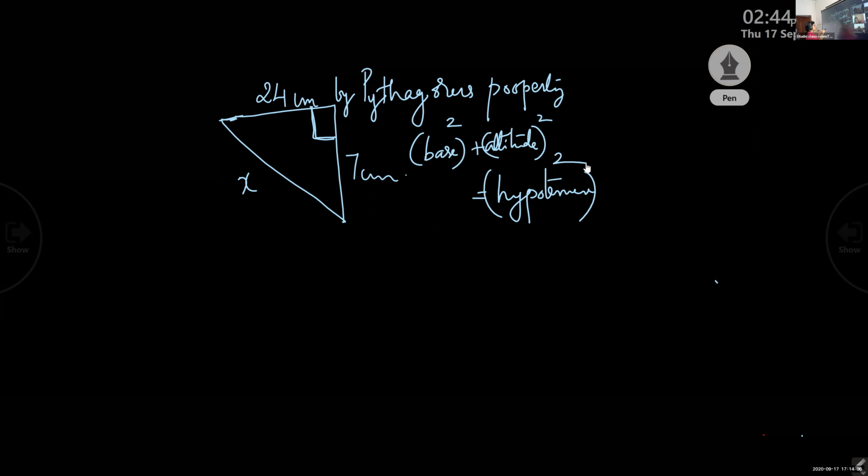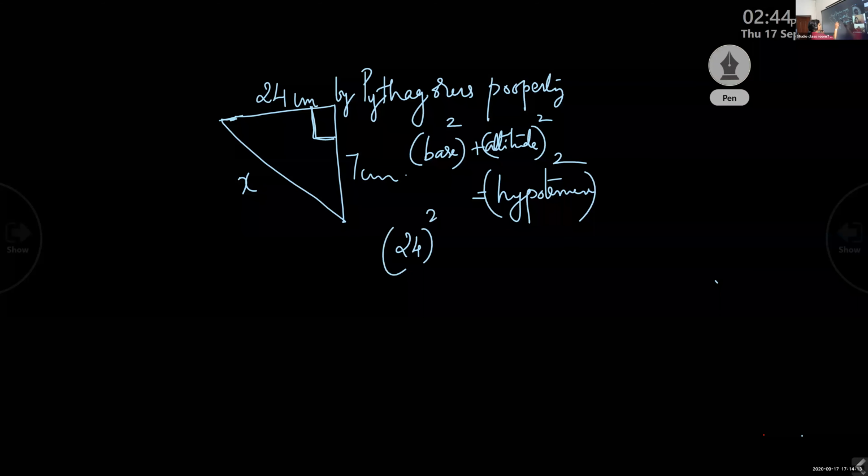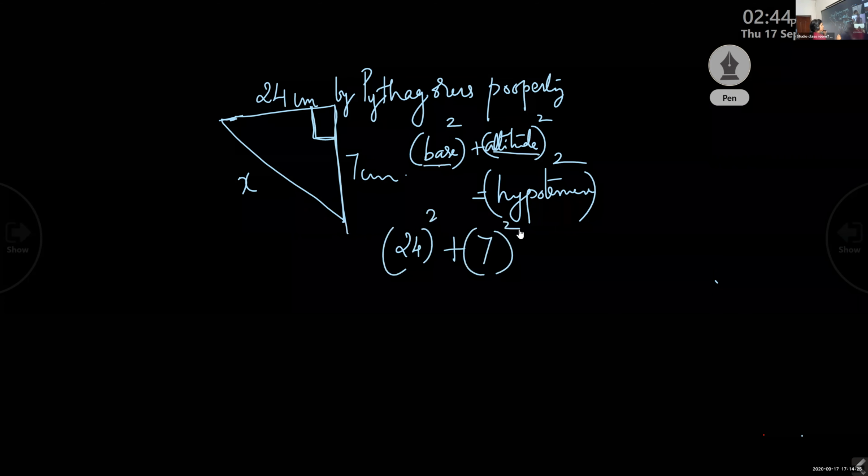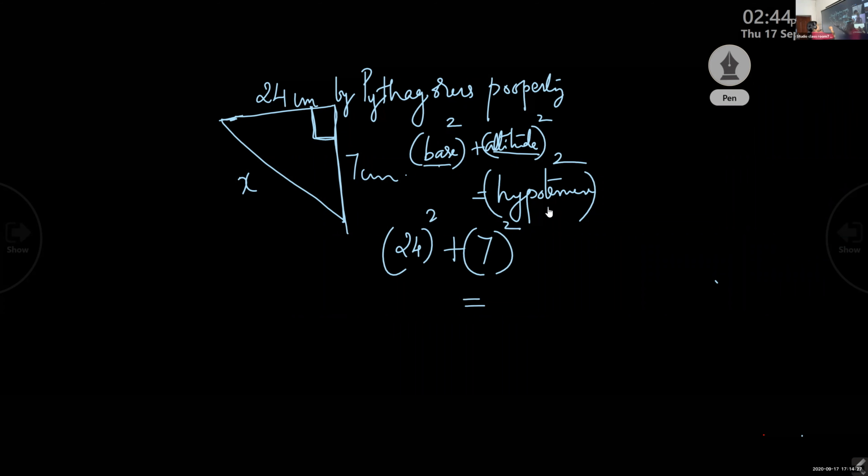Here, what is the base? 24 centimeter. The whole square of 24 will come. Base square means 24 squared, plus, what is the altitude here? 7 centimeter, the height of the triangle. 7 square is equal to, we'll take the hypotenuse as x.